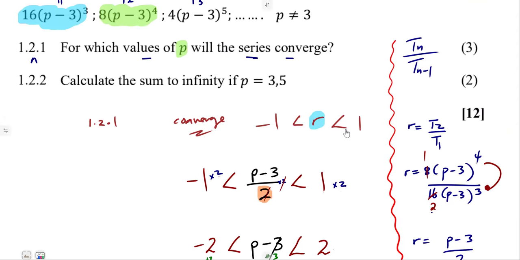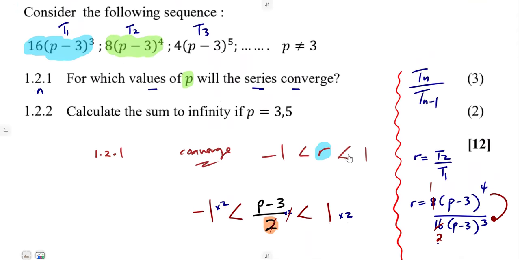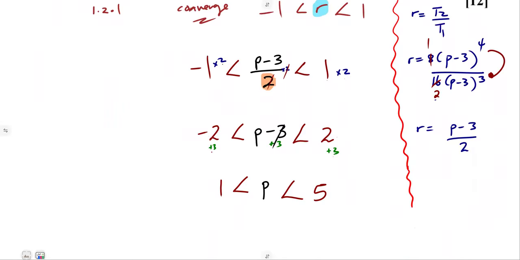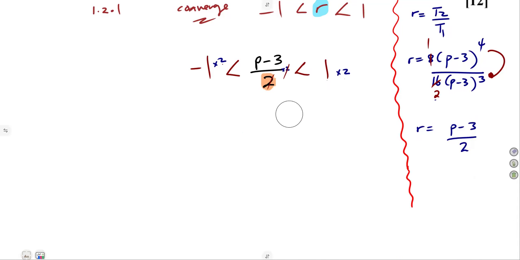Just like that. All right, so that is it. Then 1.22, calculate the sum to infinity if P is 3,5. And for sure, P can be 3,5 because P is greater than 1 but less than 5. So it can be 3,5. So the value of P that we are given there, truly it does make sense, all right?